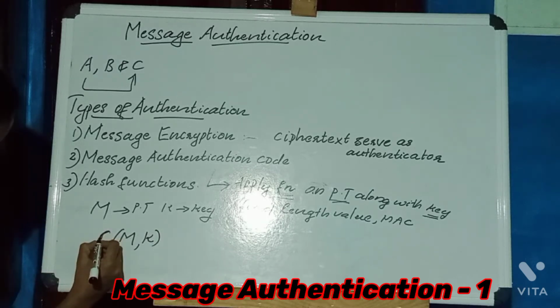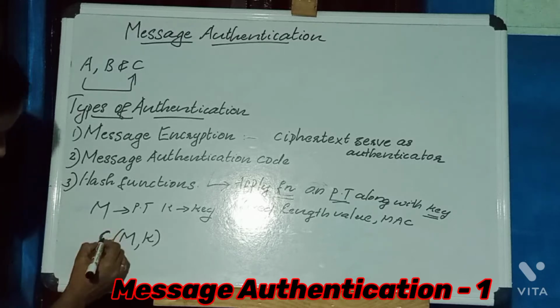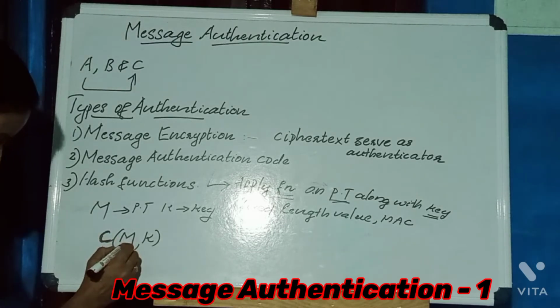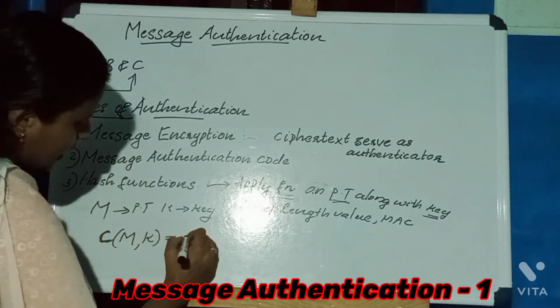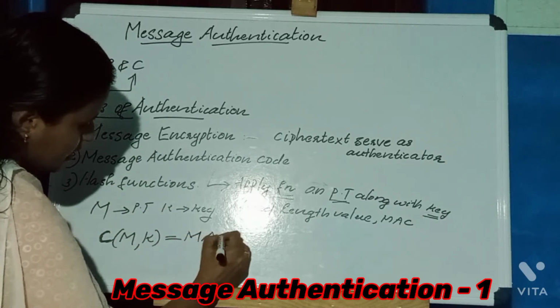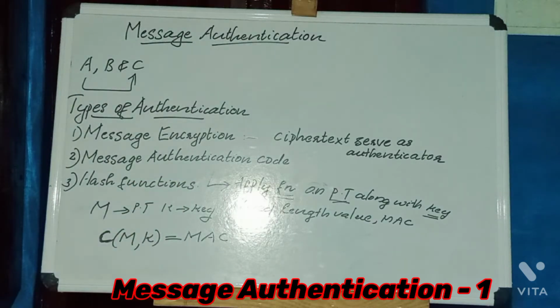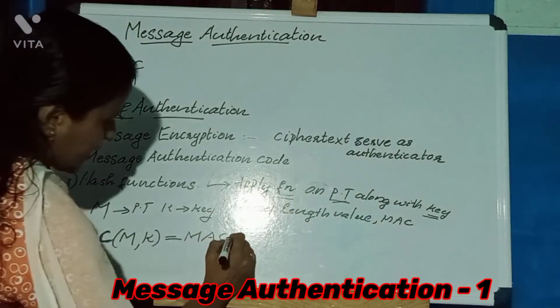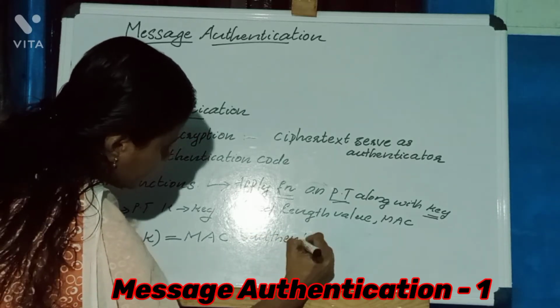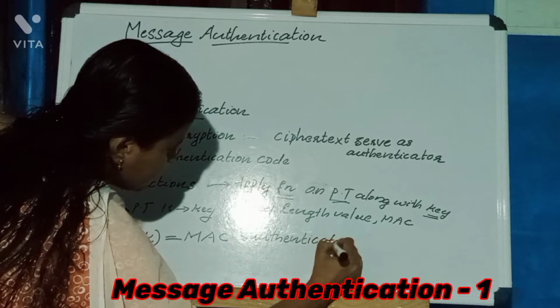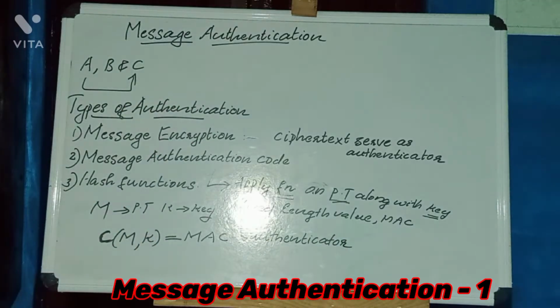This is the authentication function we are applying. Apply this function to the plain text along with the key. Then we produce a fixed length value, that is the message authentication code. Here this message authentication code will act as the authenticator in the case of message authentication code.